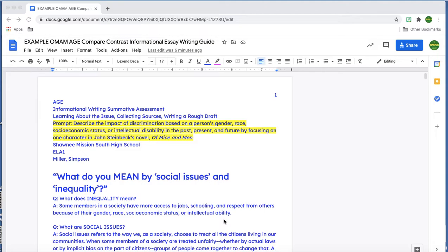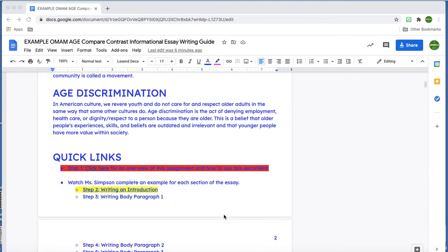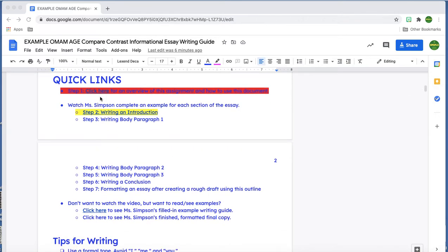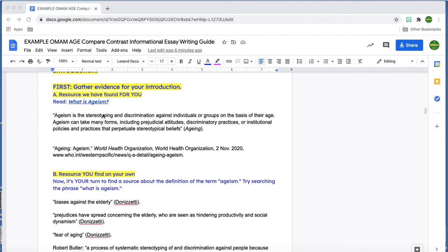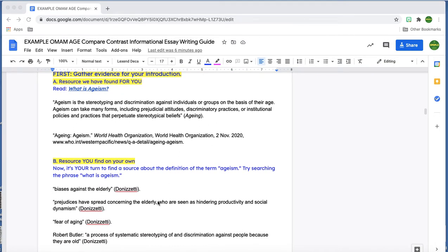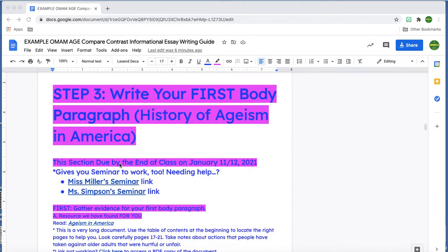Scrolling back to the beginning, this would be the first page of your document. It would look something like this, but customized to your unique topic. So scrolling down, you can see the sections that we've already completed. At this point, we've completed step 1, watching the video and getting familiar with how to utilize the document. We've moved on to step 2 and completed that. We've written the rough draft of our introduction, including gathering evidence, and then actually writing the paragraph using the prompts and deleting out the blue typing. So at this point, we're ready to go on to step 3.